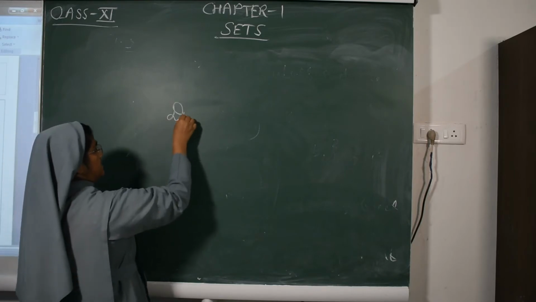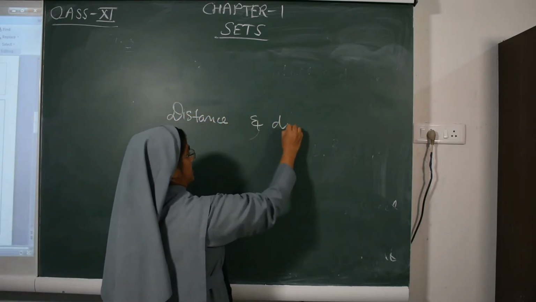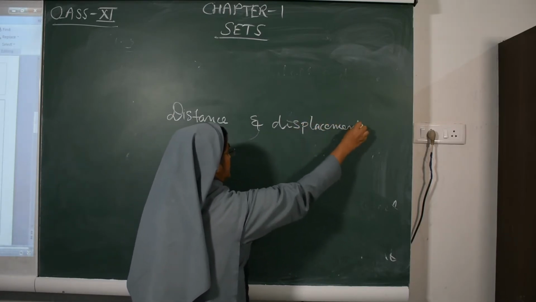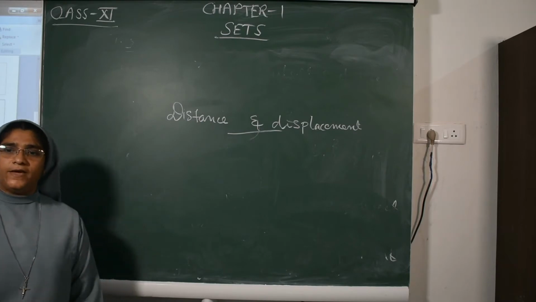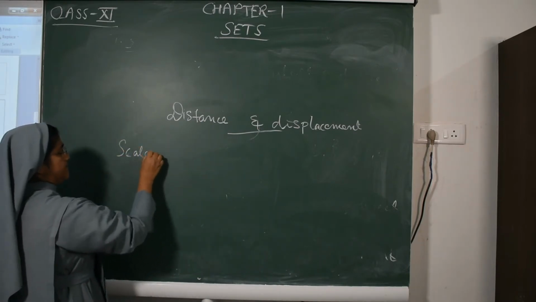Distance and displacement. Before that, we have to know about scalar quantities and vector quantities.